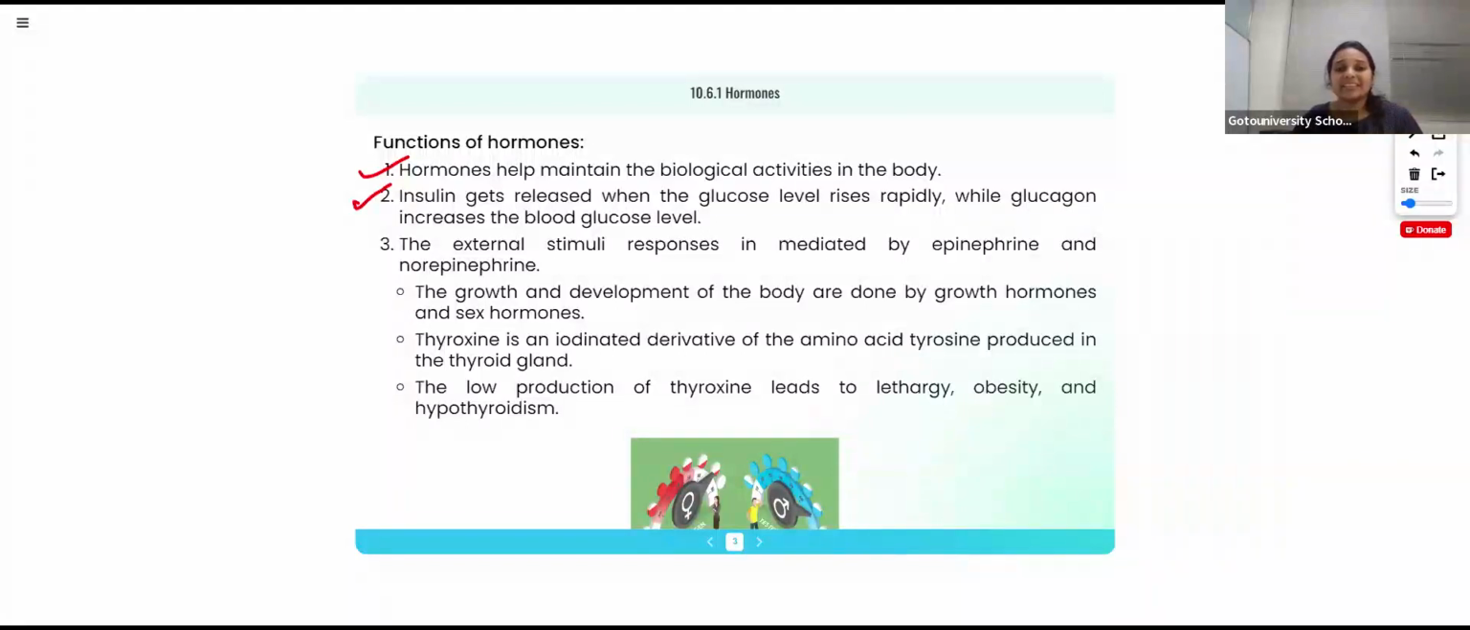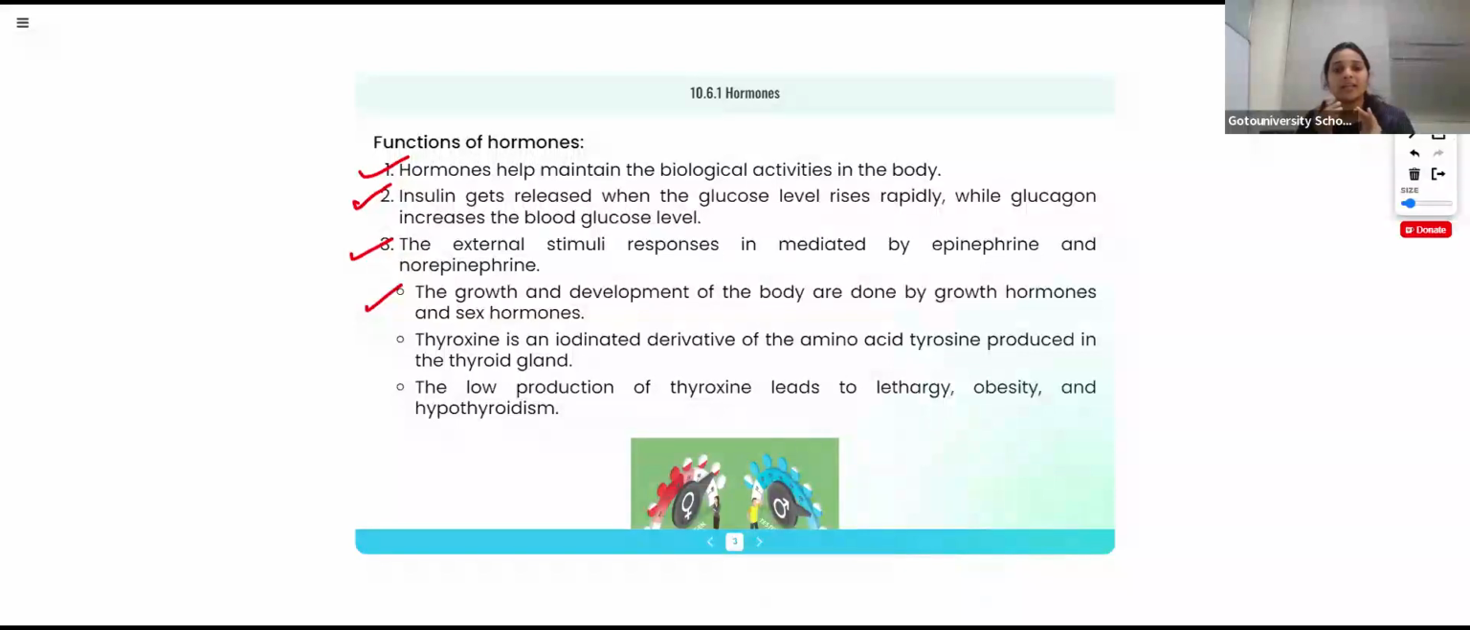The external stimuli responses are mediated by epinephrine and norepinephrine. Got it? Same thing: different hormones, different functions. The growth and development of the body are done by growth hormones and sex hormones. That's what I told you, because during adolescence different character changes also happen. This is due to the sex hormones and growth hormones.